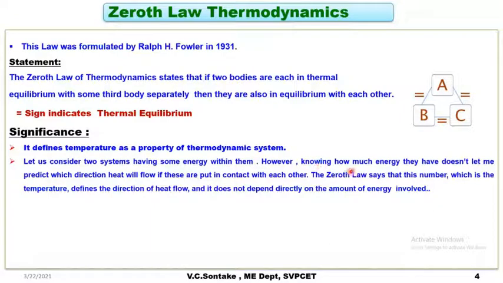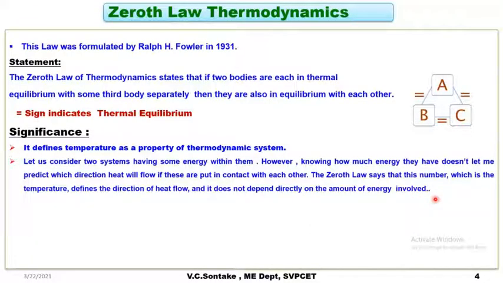However, knowing how much energy they have doesn't let me predict which direction heat will flow if these two bodies are put in contact with each other. The zeroth law says that this number, which is the temperature, defines the direction of heat flow, and it does not depend directly on the amount of energy involved.